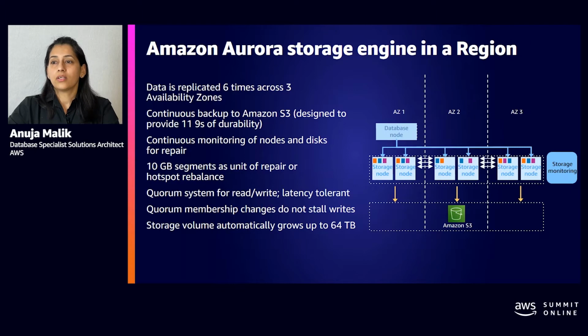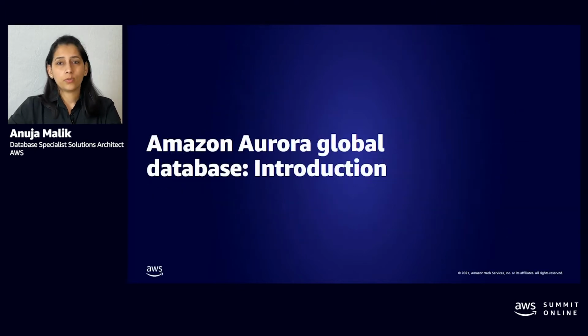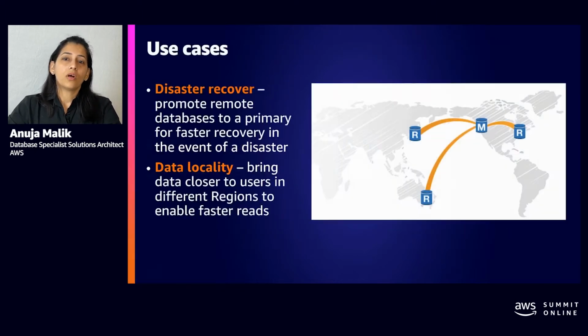All right, so let's switch gears a little bit. We have talked about the high availability and fault tolerance of an Aurora database within a single region. But how do you achieve all of that across regions, across multiple regions for that matter? And that's where global databases come into the picture.